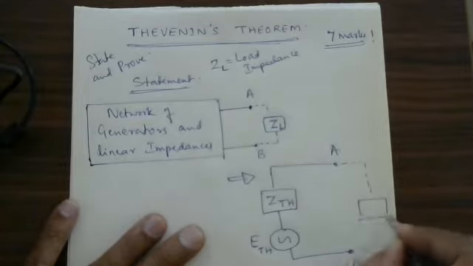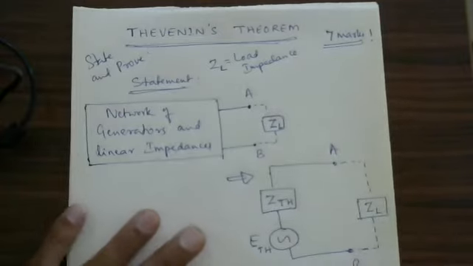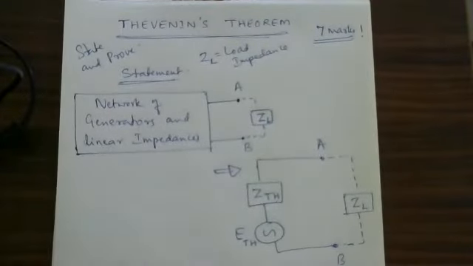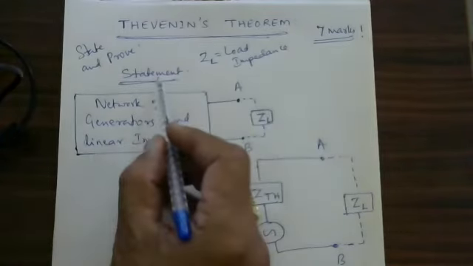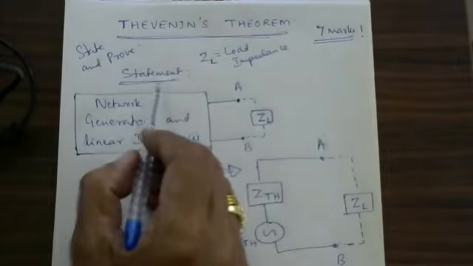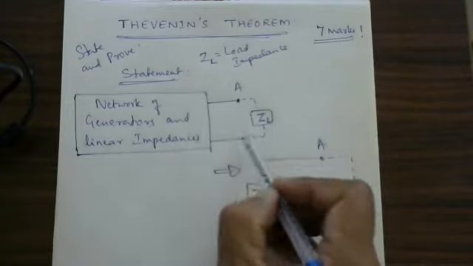What is this? ZL. What do you mean by ZL? It is the load impedance. This is Thevenin's theorem. So what is the Thevenin's theorem statement? It says that if we choose any two terminals